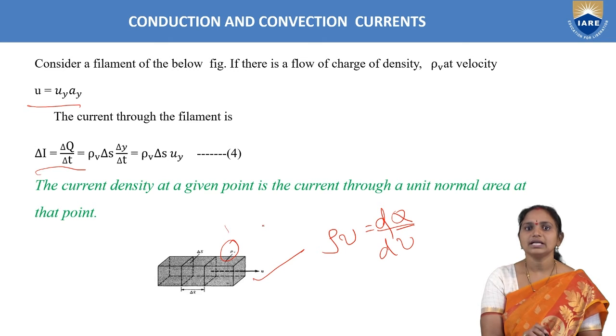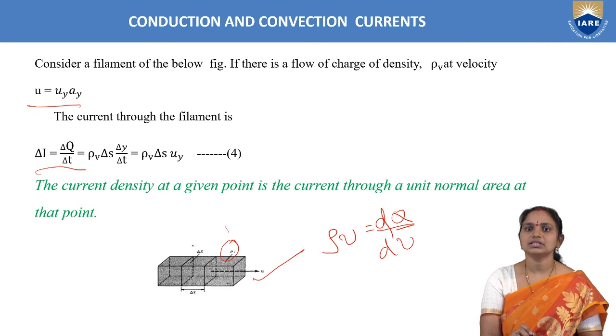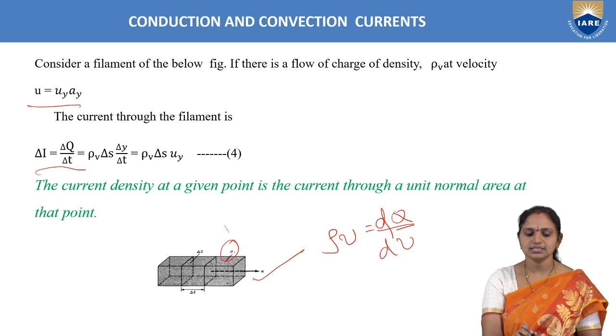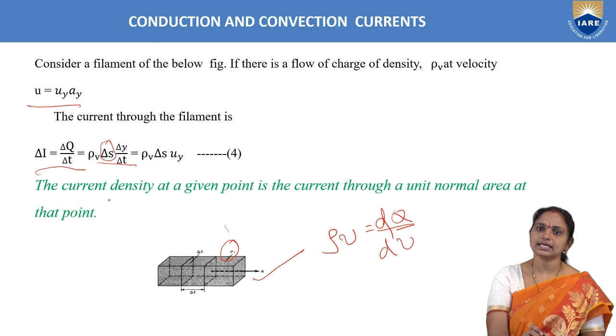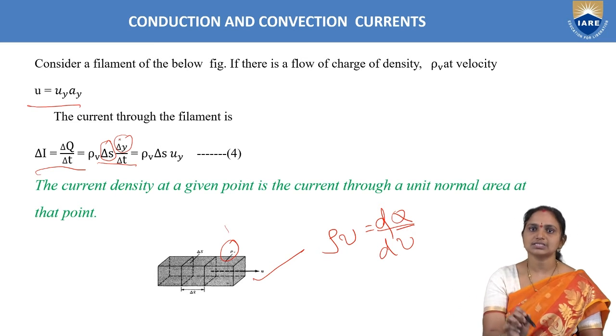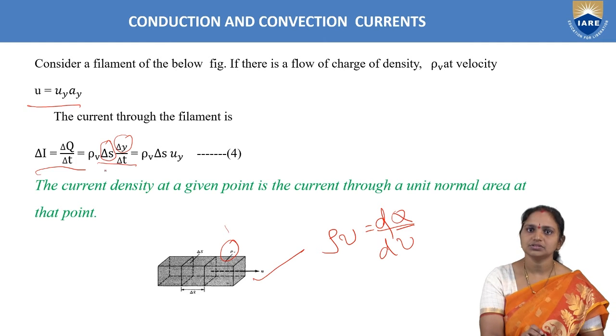Now what do we mean by dV? dV is the differential volume, which for this given filament is the product of differential area and differential length. dV here I wrote as change in S, the differential area, into differential length. The differential length is along the y-axis, because here the charge is moving along the y-axis. This del y represents differential length along the charge.